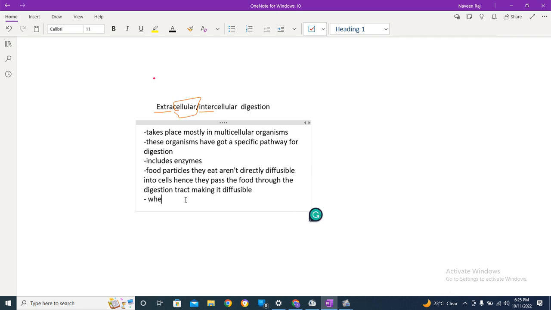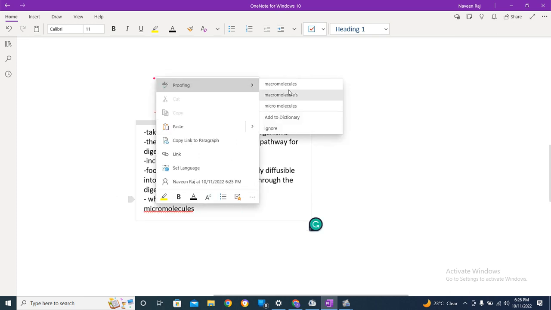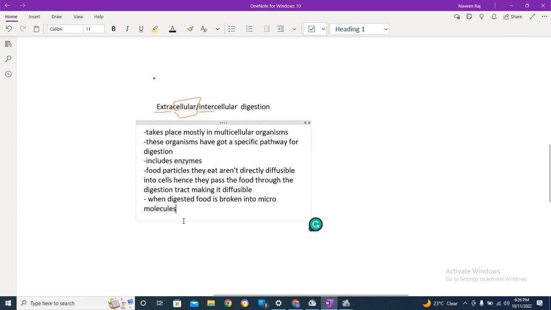When digestive food is broken into micromolecules, because previously they were macromolecules and we need to break them down into micromolecules, it is diffused by cells.